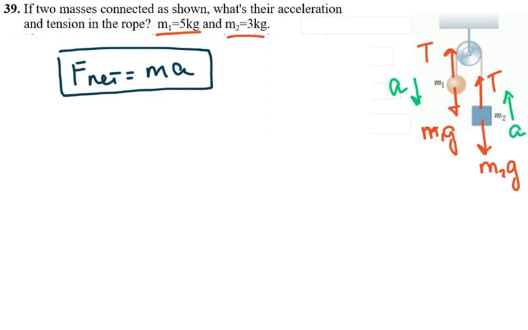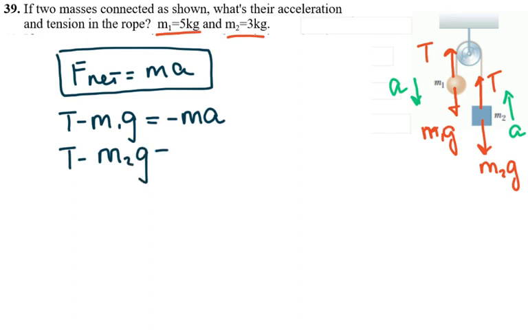For the first mass, I have tension up and m1g down, and that is equal to negative m1a because acceleration is down for the first mass. For the second mass, I have tension up and m2g down, so it's negative, but the acceleration is up, so that is m2a up.